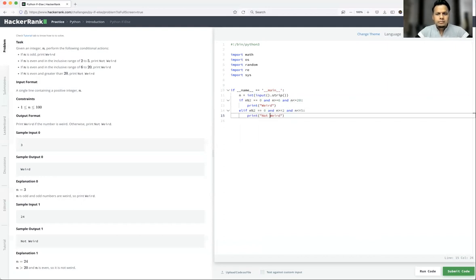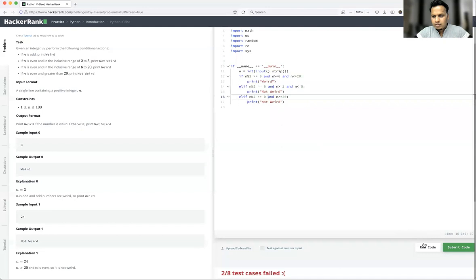Okay, what else? If n is even and greater than 20, print not weird. If n is even, fine, and greater than 20, just use this, print not weird. And for weird, we have only one condition: if n is even and between 6 and 20. Let's run this also.